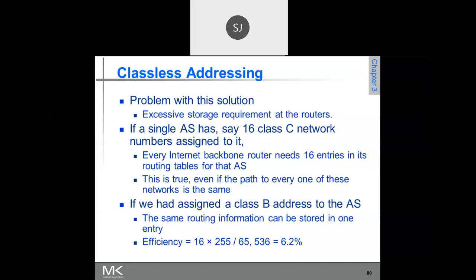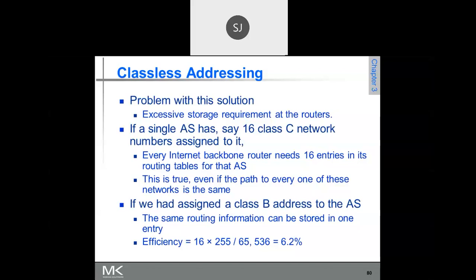Sometimes class B may also be too big, because 16 bits are used in host ID, so 2 raised to 16, so many hosts. Otherwise, you have to go for 2 class C networks, which again becomes complex. So to avoid all these complexities, it was decided to go for classless addressing.